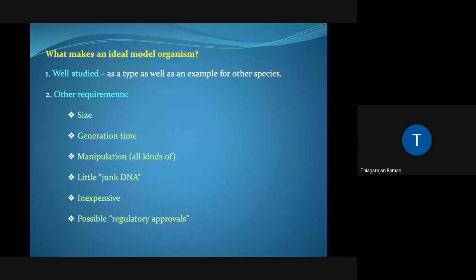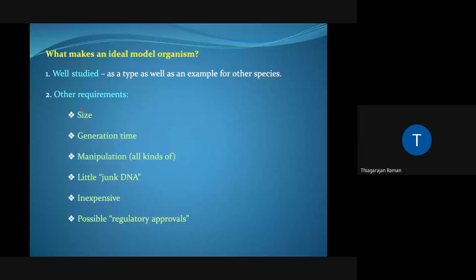But if you switch over to the invertebrates, it may not be possible to extrapolate the results in an invertebrate model with that of a vertebrate model. So the system should be well studied in such a way that you can replicate this, or anyone who's going to work on the model can replicate your findings. The other major requirement for an ideal model organism is going to be the size. The adult zebrafish, both male and female, grow up to a maximum of 4.5 to 5 centimeters. That is it. Okay. And they have a life expectancy of around 3 years if they don't die.